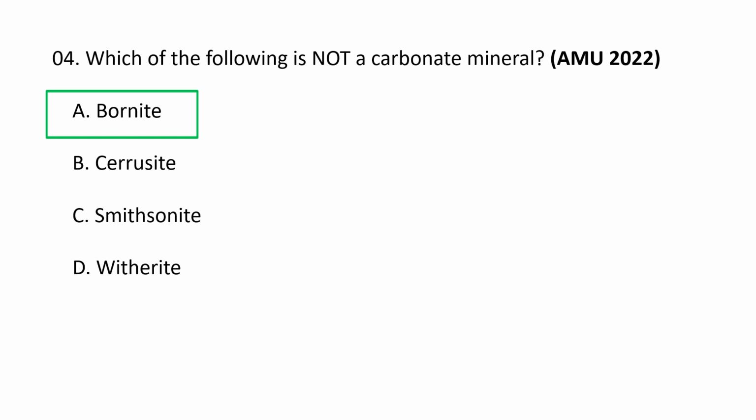Cerussite is lead carbonate, smithsonite is zinc carbonate and witherite is barium carbonate. And bornite has a composition of copper iron sulfide with the chemical formula Cu5FeS4. So bornite is not a carbonate mineral. A is the correct option.